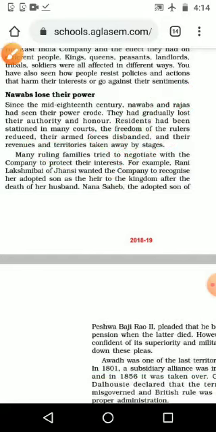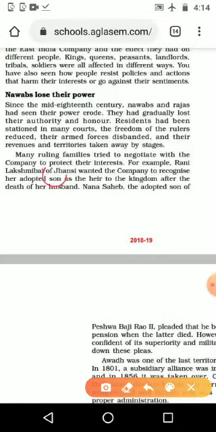For example, Rani Lakshmibai of Jhansi wanted the company to recognize her adopted son as heir to the kingdom after the death of her husband. Lakshmibai of Jhansi had no child, and her husband died, so they took one boy as an adopted child. And Indian rule was like that: if the king died without a child, then the adopted child would become the king. So Lakshmibai also asked for that, but the company was not ready.